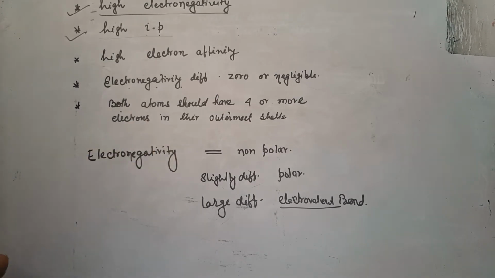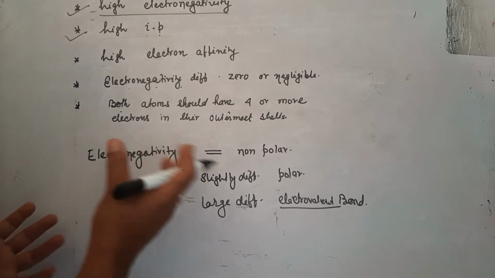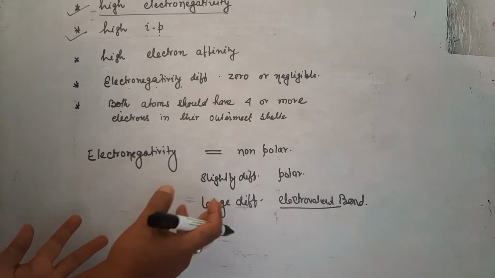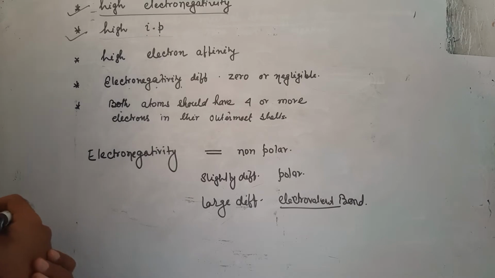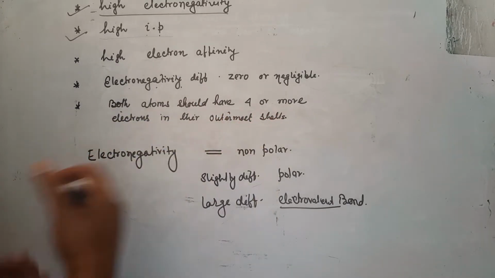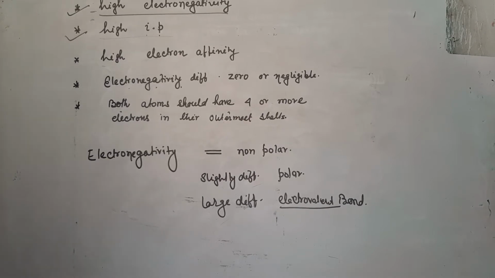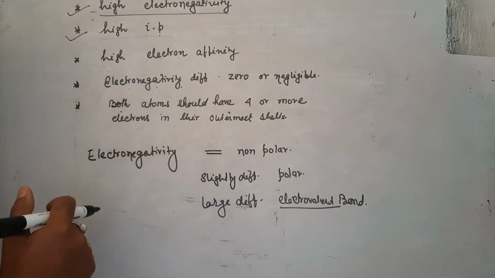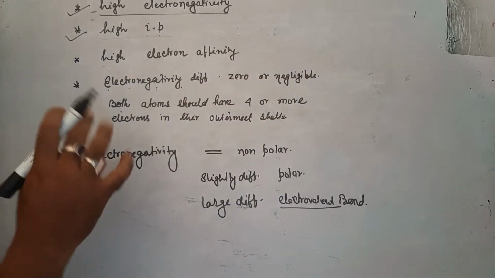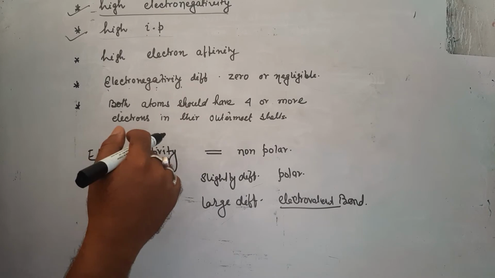If both non-metals try to receive electrons, then how is the bond forming? There is no chance of an electrovalent bond forming. One of them transfers and one of them receives, then it's an electrovalent bond. But here, covalent bond means what? No one tries to lose their electron. Both of them try to receive electrons. Why? Because they have high electronegativity, high ionization potential, high electron affinity, and the electronegativity difference between them is 0 or negligible. Both have the same power.